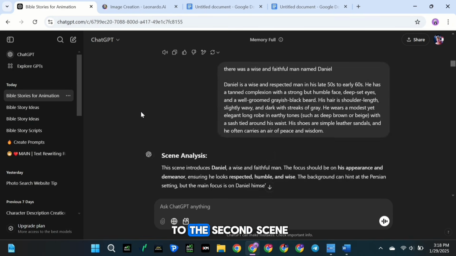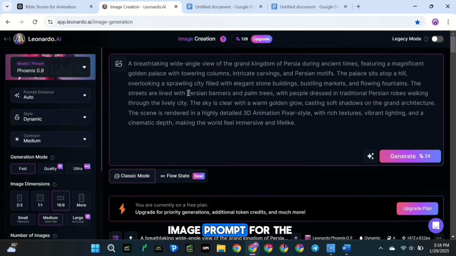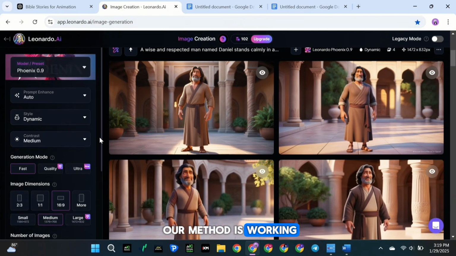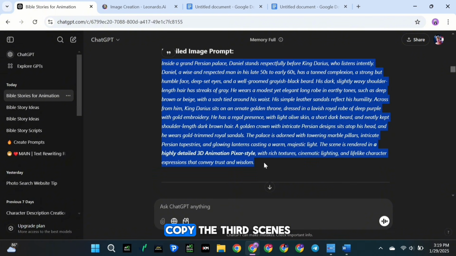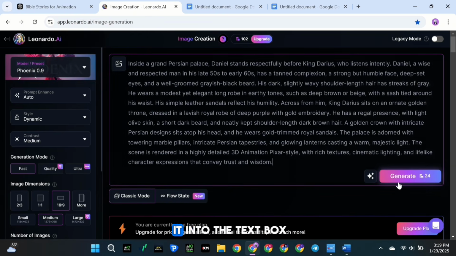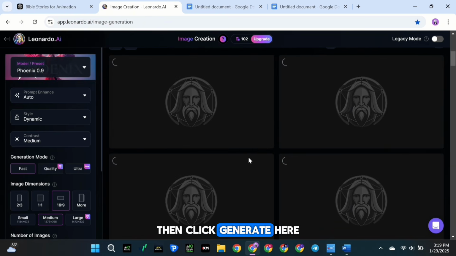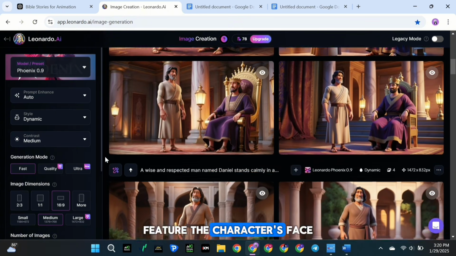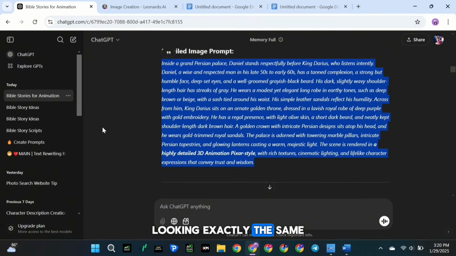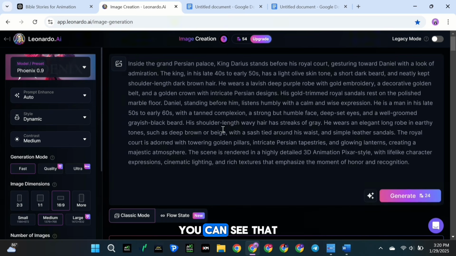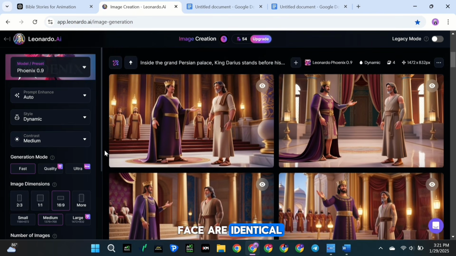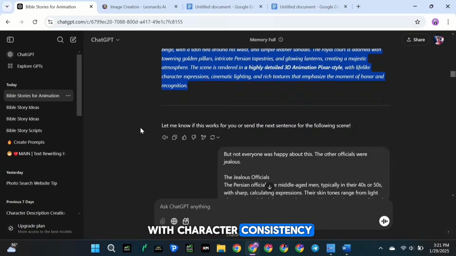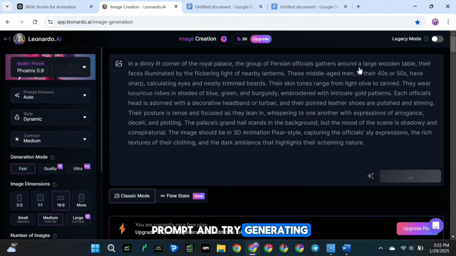Next, let's move on to the second scene. Copy and paste the image prompt for the second scene and click Generate. Now, let's test if our method is working for character consistency. Copy the third scene's image prompt and paste it into the text box, then click Generate. Here, you should see that both the second and third scene images feature the character's face and clothes looking exactly the same. Here's another example. You can see that the character's clothes and face are identical in each scene. If you notice any errors with character consistency, you can recheck the prompt and try generating the image again.